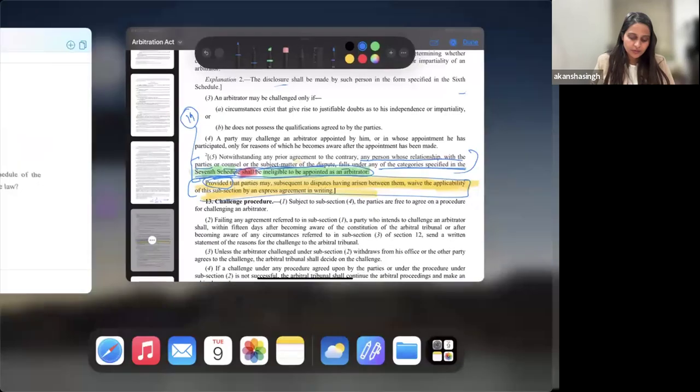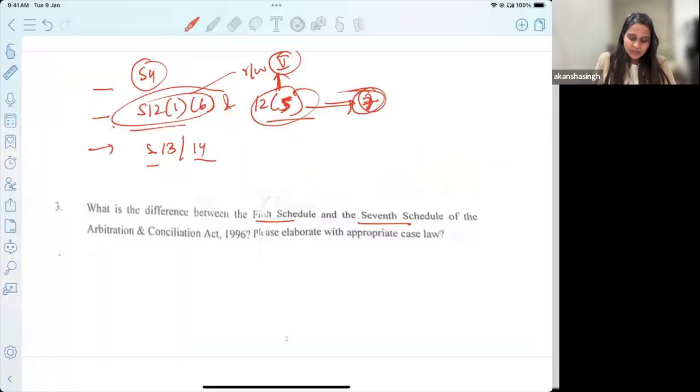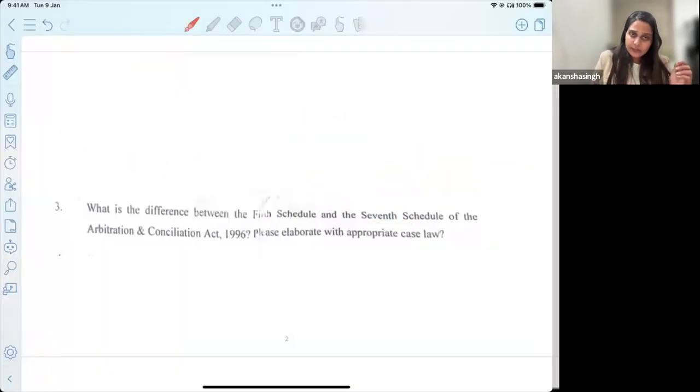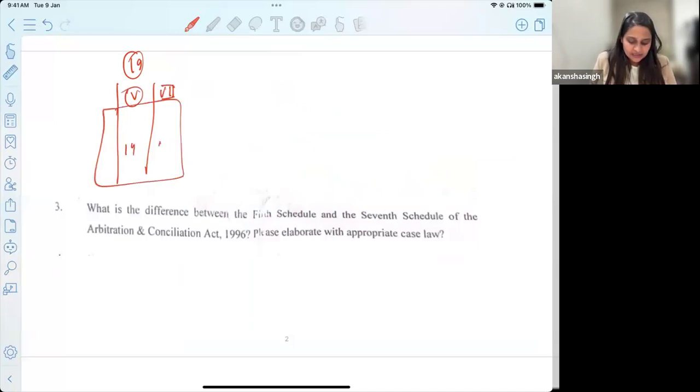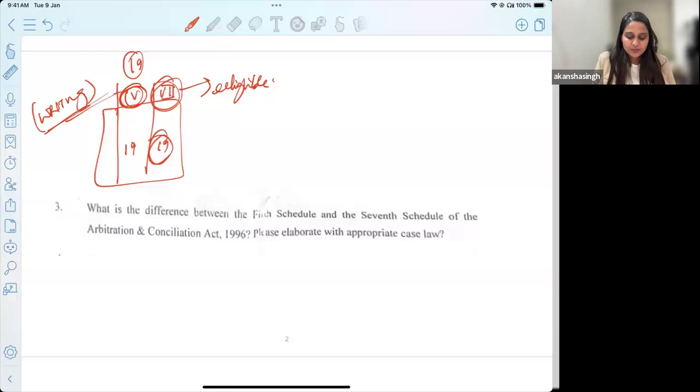I'll just write it also for all of you, to summarize and remember. We are saying that these are the 19 grounds which are common in the 5th and the 7th Schedule. If you fall in any of these 19 grounds, firstly, as per Schedule 5, you are supposed to inform the parties by putting it in writing. As per Schedule 7, even though you have written, what is happening? You are ineligible, but you had written it before appointment.